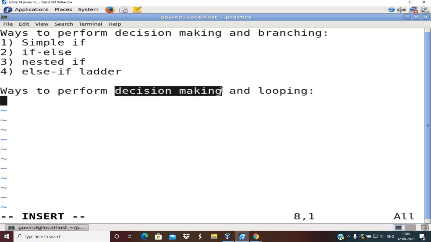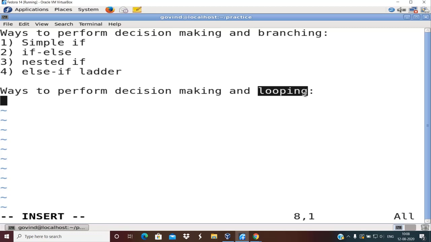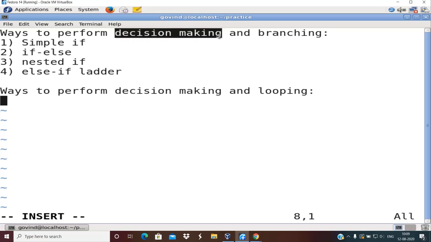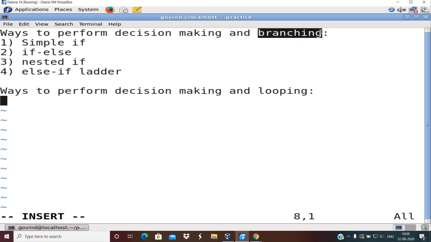In looping also we do the decision making. Based on that condition checking we perform the loop. We decide how that loop should run. So this decision making is common, but based on the problem definition, after writing the condition you either branch or you loop.